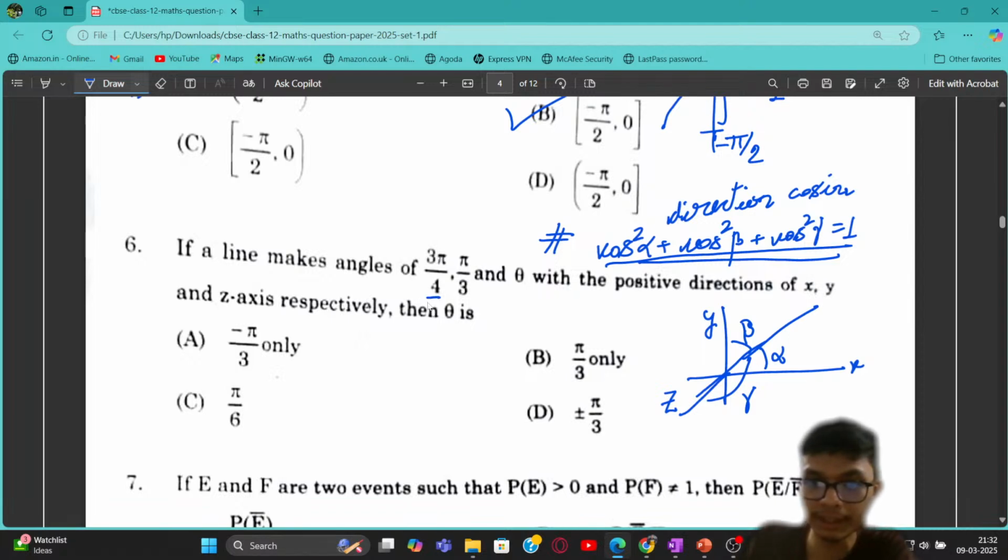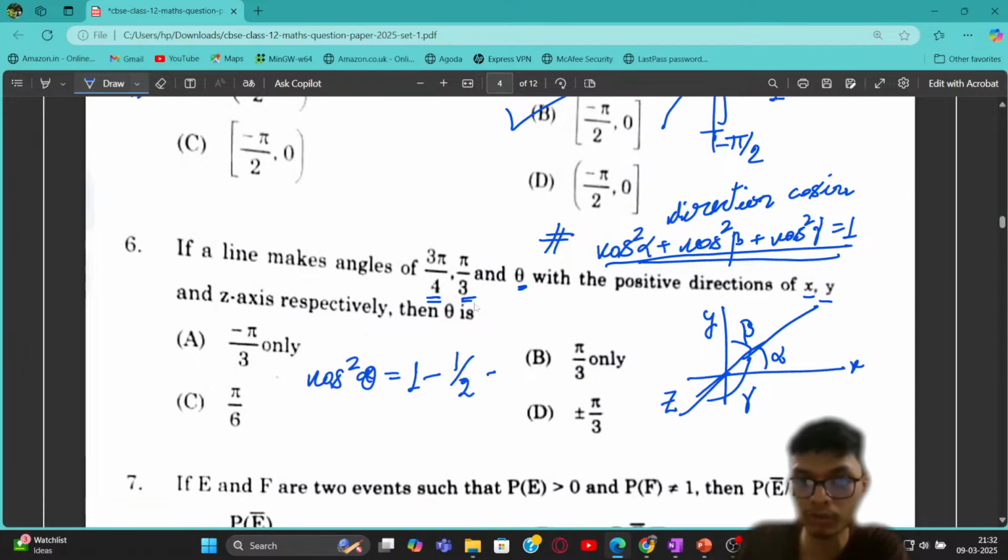So if you just see over here 3 pi by 4 and pi by 3 and theta, from here I can easily find cos square theta, with the positive direction of x, y, and z axis. So cos square theta is going to be 1 minus cos square of 3 pi by 4, which is going to be 1 upon 2, and cos square of pi upon 3, which is going to be 1 upon 4, right?